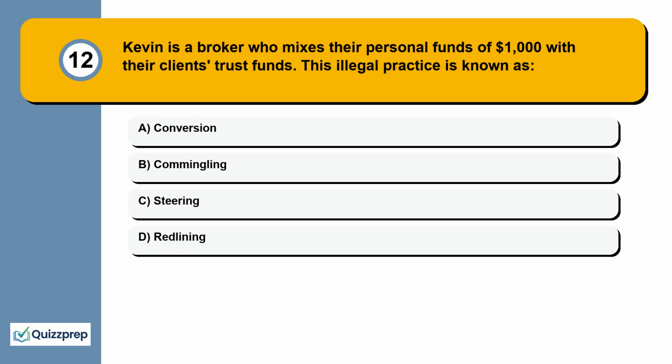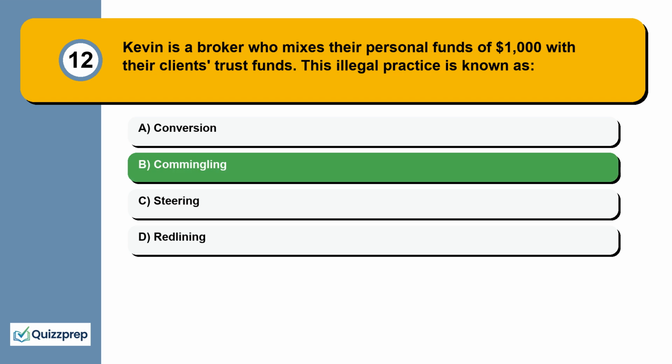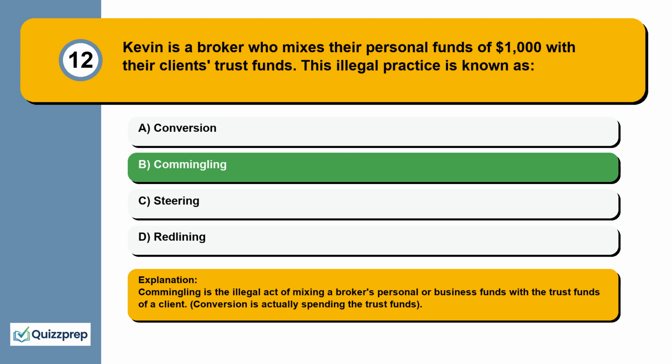Question 12. Kevin is a broker who mixes their personal funds of $1,000 with their clients' trust funds. This illegal practice is known as conversion, commingling, steering, redlining. Commingling is the illegal act of mixing a broker's personal or business funds with the trust funds of a client. Conversion is actually spending the trust funds.